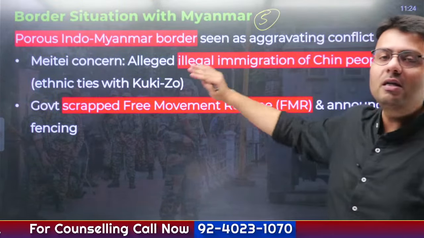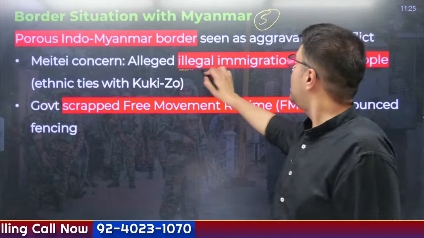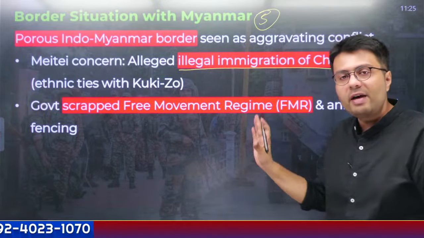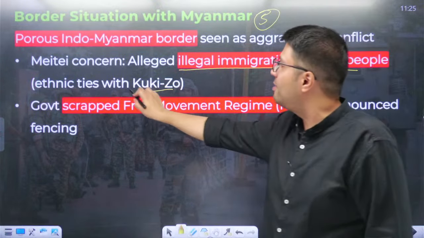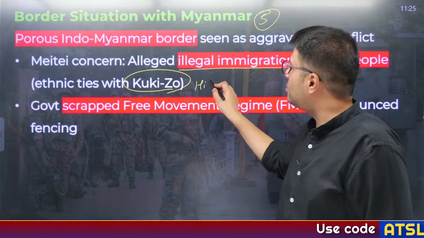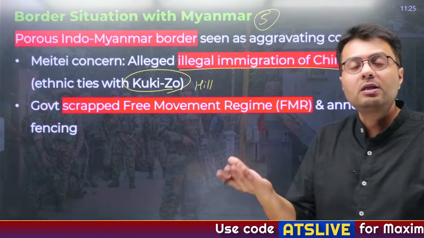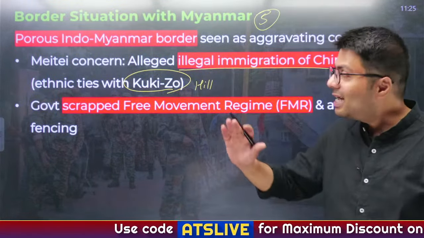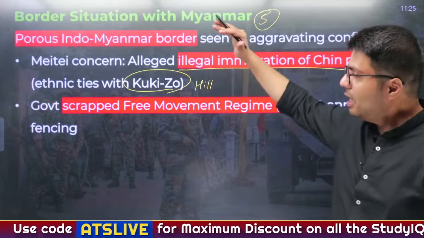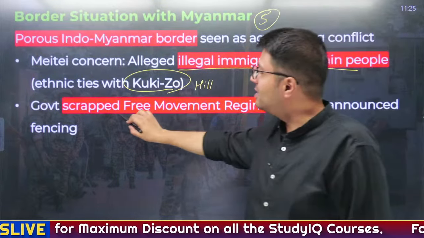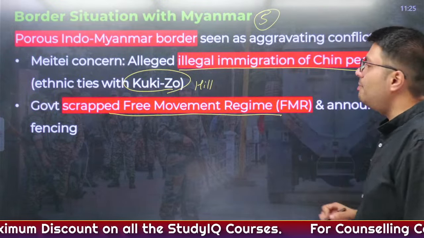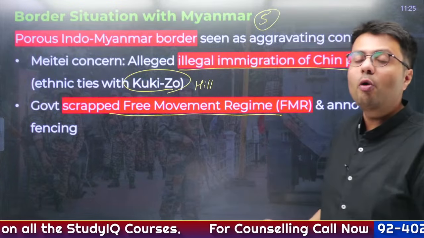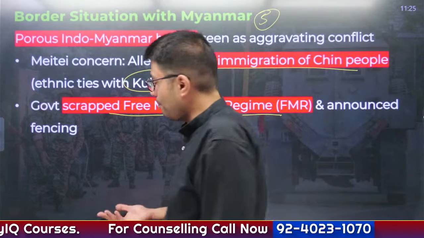So the Meitei concern in particular was that illegal immigration of Chin people who have ethnic ties with Kuki-Zo communities living in the hill tracts of Manipur, they are providing logistical and armed support to the groups, which has led to eruption of violence. Now, to deal with this concern, government decided to scrap the free movement regime and announced fencing of the border, which was unheard of in Manipur, right?